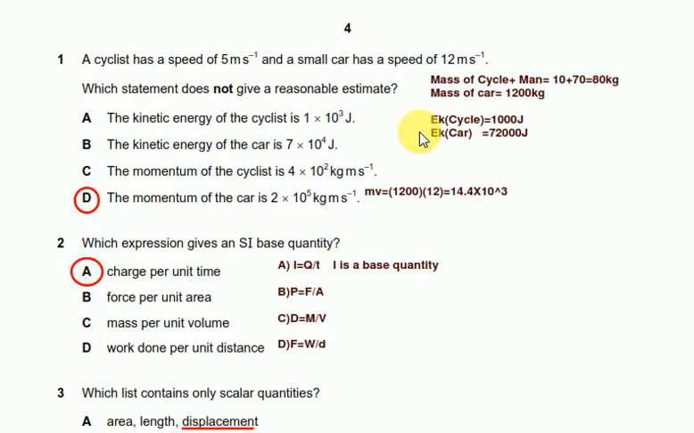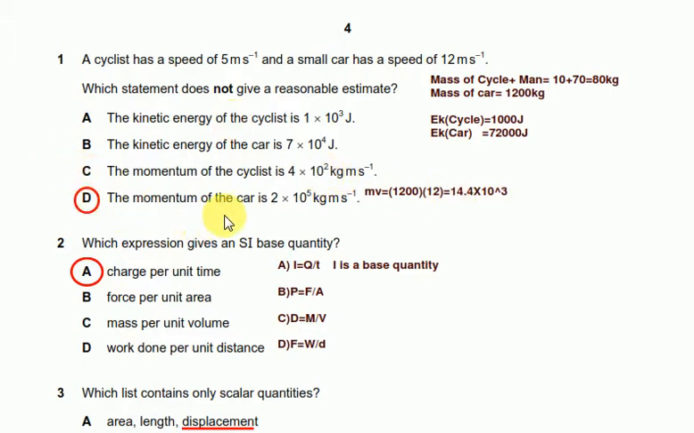The kinetic energy of the cyclist plus man will be around 1000 joules, and the kinetic energy of a car will be around 72,000 joules. So A and B are correct. C says the momentum of a cyclist. So momentum: the mass of the car, 1200, into 12 is 14.4 into 10 raised to 3. So that's also correct. So C is also correct.